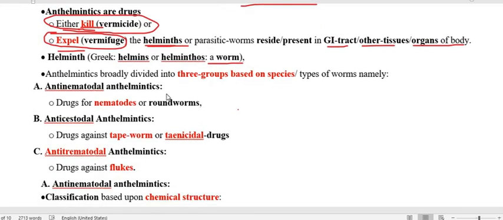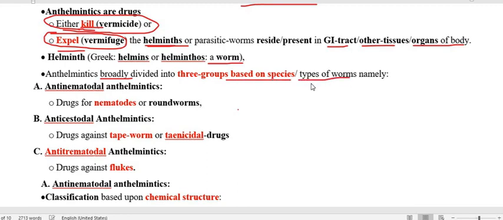Now we have to classify the drugs into different groups of anthelmintics, broadly based upon the type of species, or the type of worm.